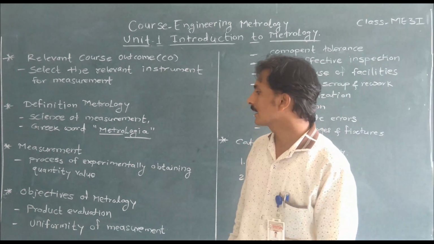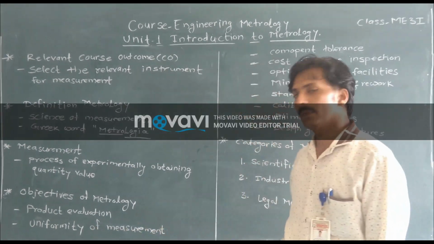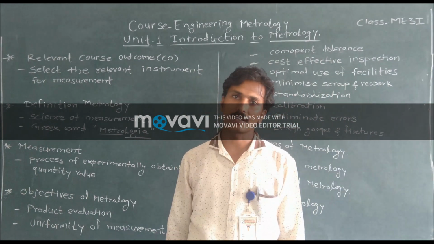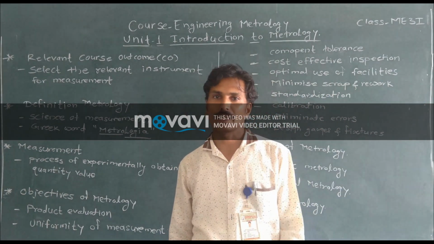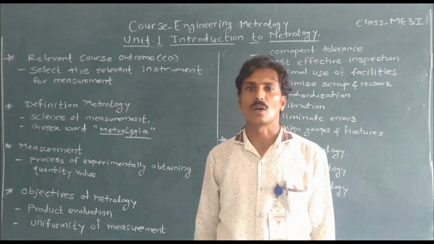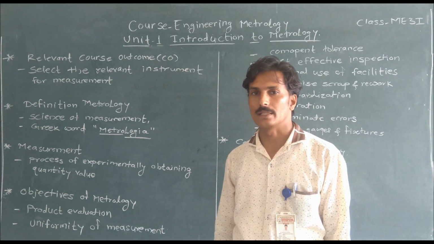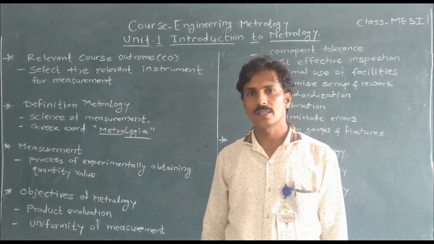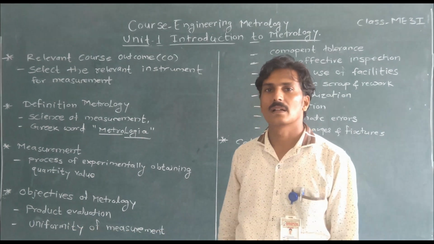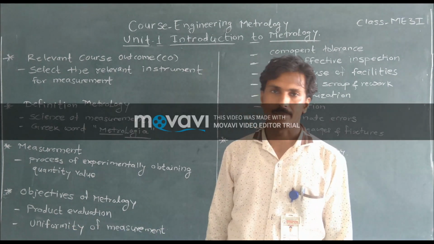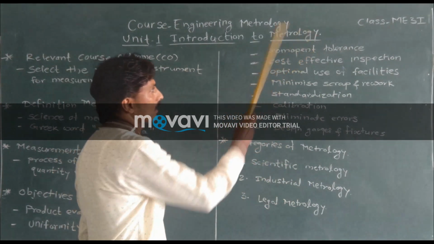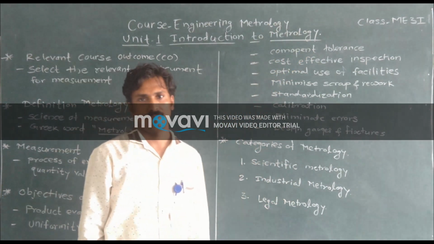Then second objective is uniformity of measurement. Uniformity of measurement is associated with following the same technique for the same nature of quantity being evaluated. By doing this, we can standardize the process for measurement. Then next objective is component tolerance.